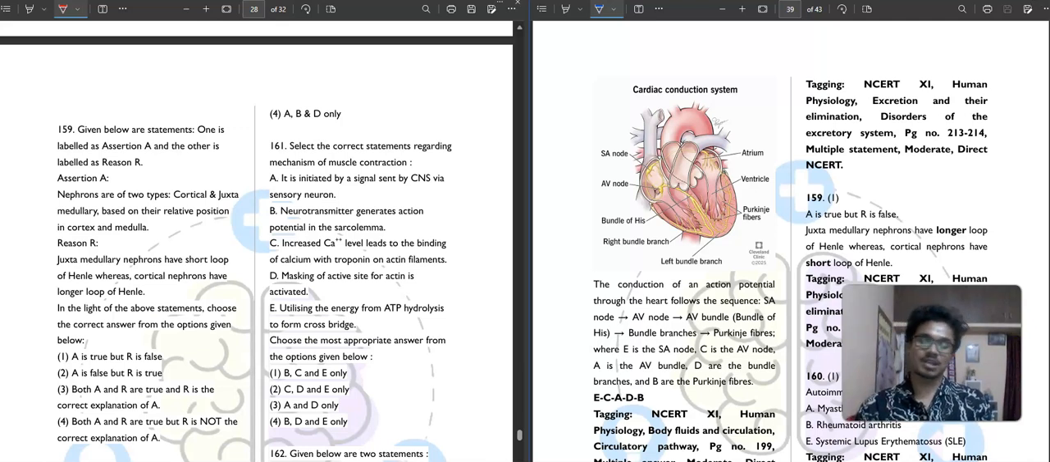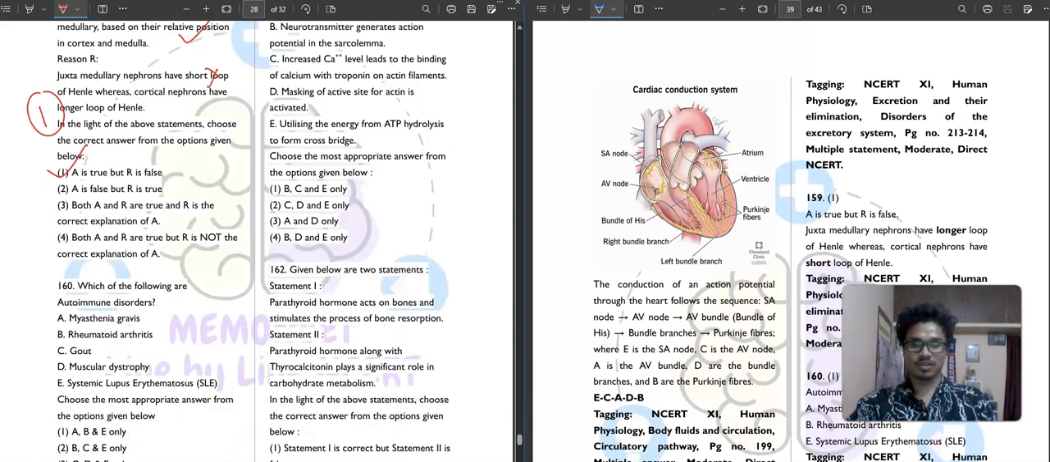Again, assertion-reason is a great question. It is saying that nephrons are of two types, cortical and juxtamedullary, based on the relative position in cortex and medulla. It is absolutely correct. Then it is saying that juxtamedullary nephrons have short loop of Henle. No, juxtamedullary nephrons have long loop of Henle. That's why it is saying that juxtamedullary goes deep into the medulla. So if they go deep into the medulla, they definitely have a long loop of Henle, and this is the vice versa. So assertion is true, but reason is false. So first option definitely is your correct answer.